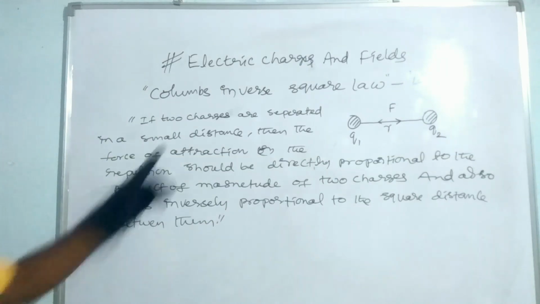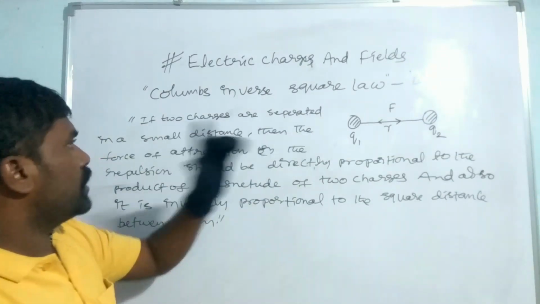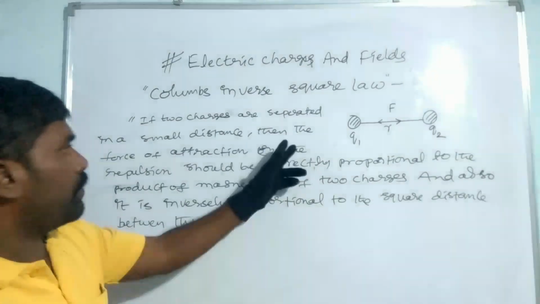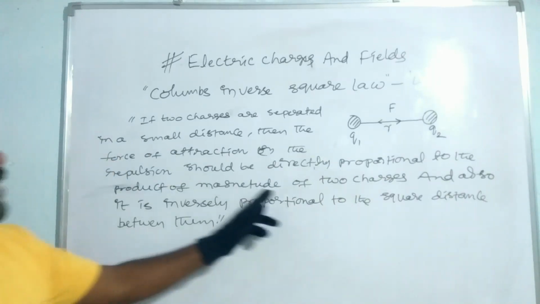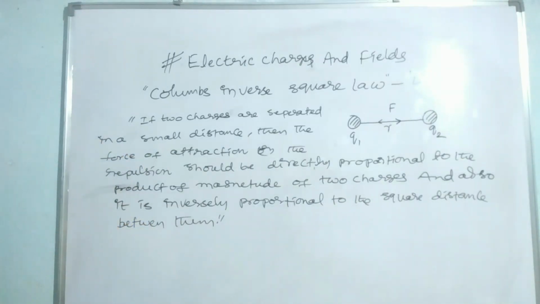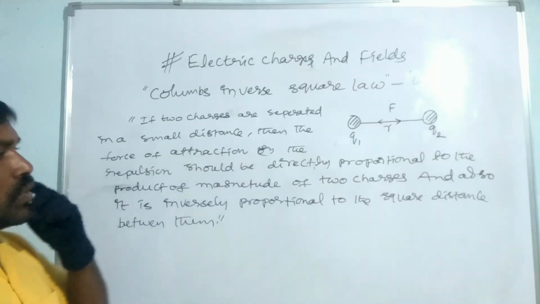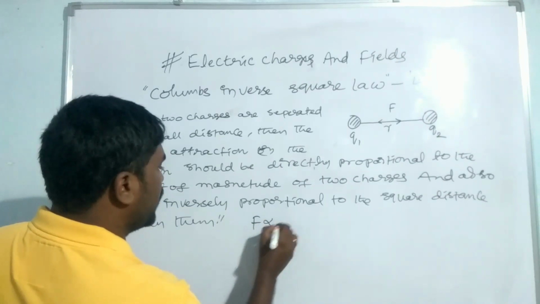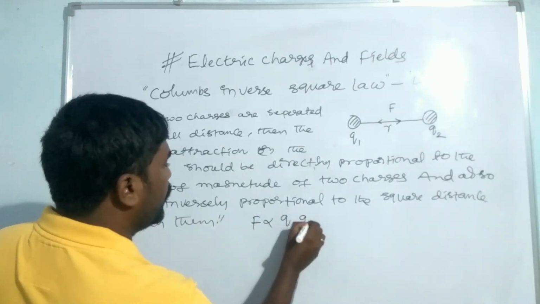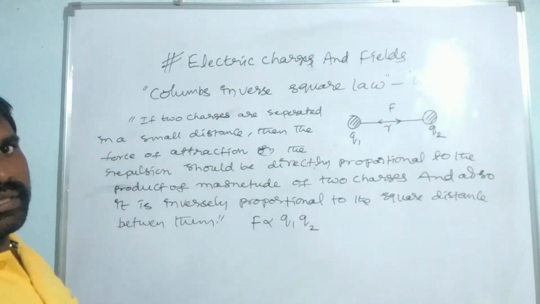Once again, if two charges are separated by a small distance, then the force of attraction or repulsion is directly proportional to the product of the magnitudes of the two charges, and inversely proportional to the square of the distance between them. From the first point, F is directly proportional to Q1 into Q2, the product of two charges.